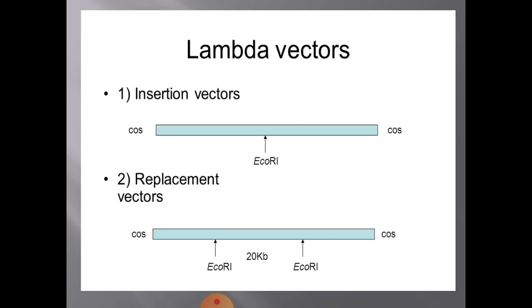Best example for replacement vector is lambda EMBL4. Lambda EMBL4, the bottom one. I have given the diagrammatic representation of how exactly insertion is done in my notes. Please refer to my notes. So EMBL4 can carry up to 20 kb insert DNA by replacing a segment flanked by pairs of EcoR1 sites. Sometimes BamH1 or SalI, any one of these restriction enzymes can be used. Here in the diagram I have shown the EcoR1 sites.